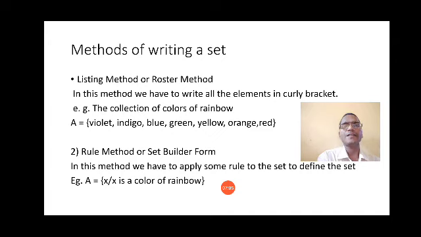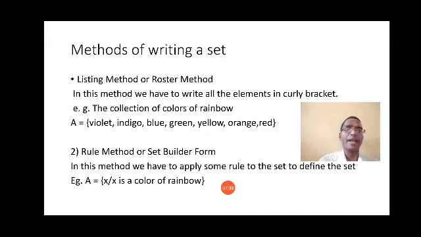The collection of colors of the rainbow. You all know there are 7 colors in the rainbow, that is VIBGYOR. Now how do we write this collection in set form? See how I have written it. A is equal to. Whenever you write a set, you have to give a name to the set. It can be any capital letter: A, B, C, D and so on. Anything, but that letter should be capital. So here I have written capital A is equal to.